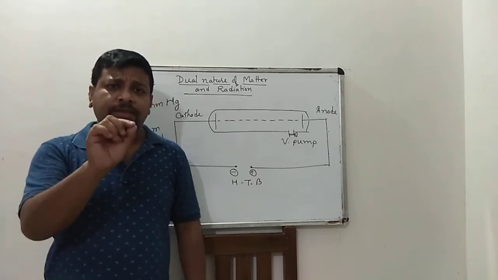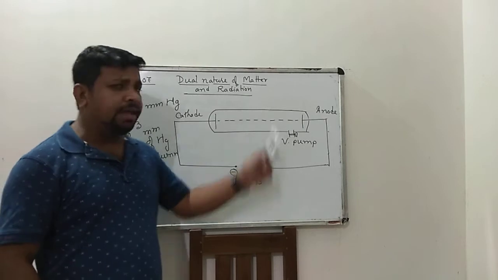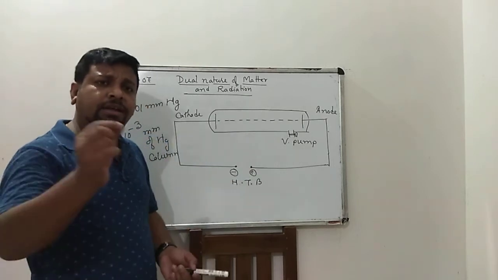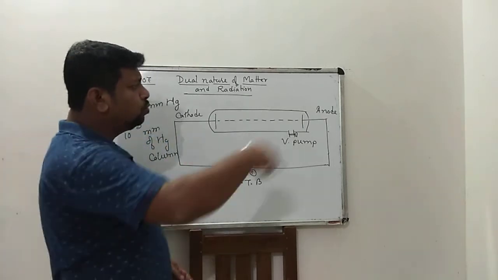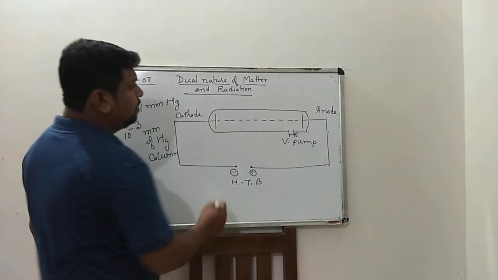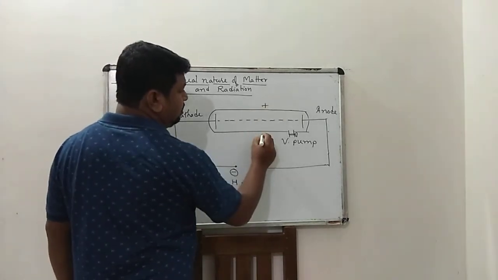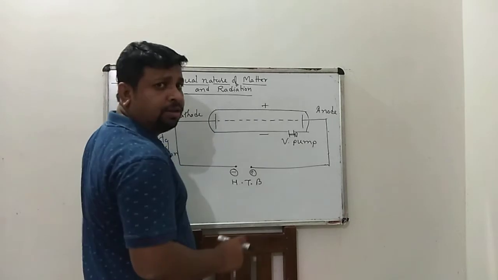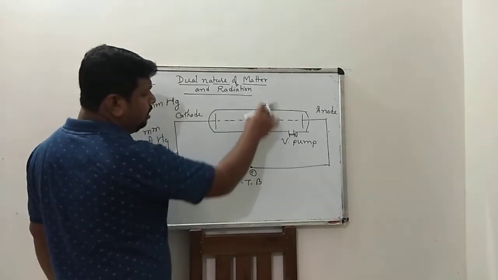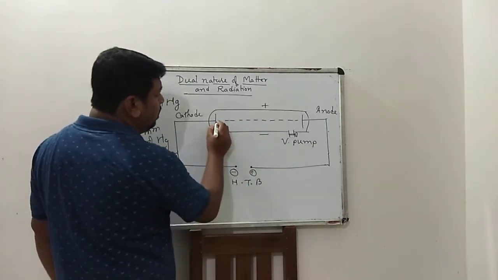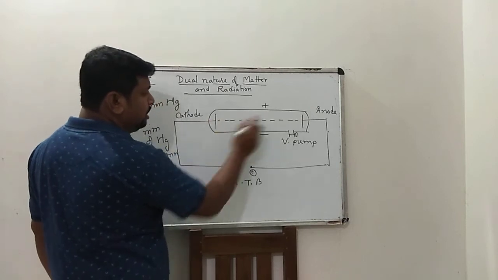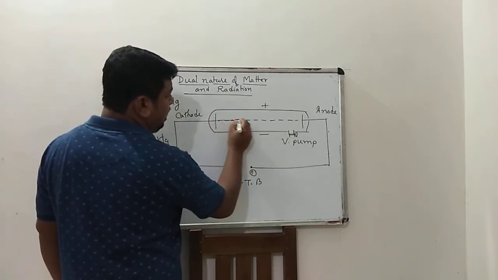That means if you apply an electric field, then the cathode rays move towards the positive plate. Suppose this plate is positive, suppose this is negative. If you apply an electric field in between them, then if cathode rays are moving from this to this, then it is moving like this.